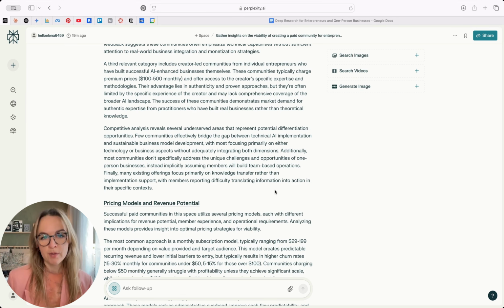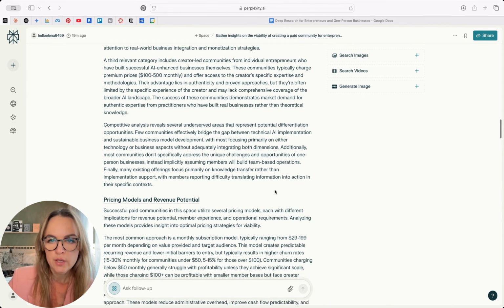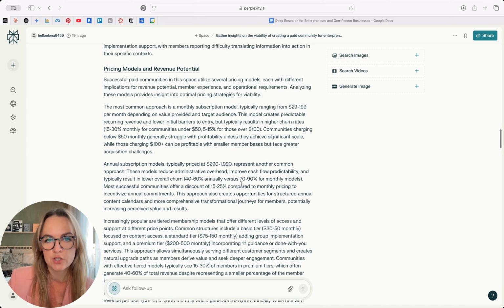Okay, if I'm going to go ahead and create a community, this is gold for me, right? I know what's already existing. I know where I have my philosophy and what I want to give, and I see where the opportunity is, right? So to me, it gives me a lot of confidence, but it also gives me a lot of input to work into my offer, into the way I'm setting it up, into my content, and so on. Then it goes ahead and gives the pricing suggestions.